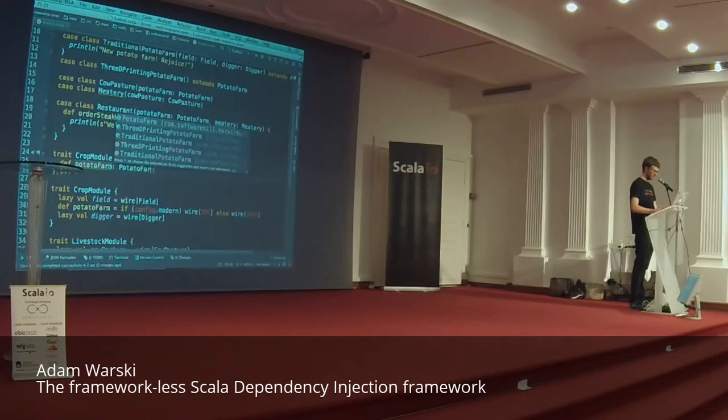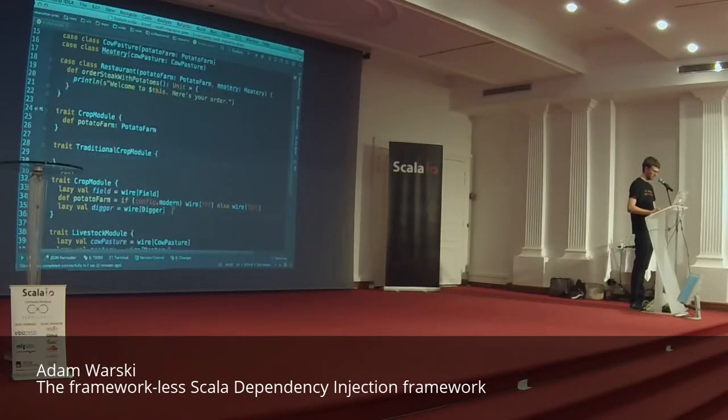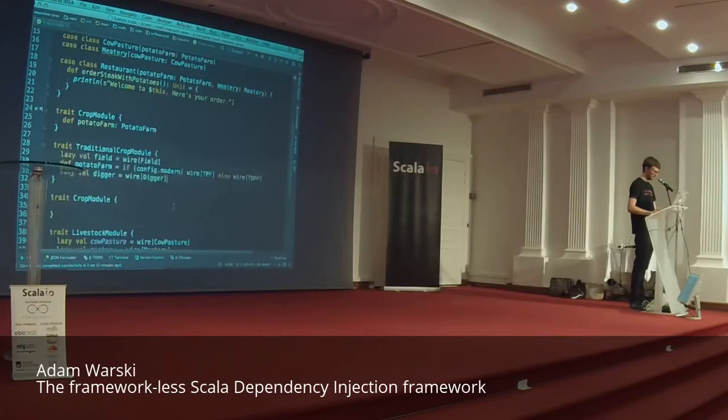And now we can say that we have a traditional crop module where we actually do the wiring as before. And here we will wire the traditional potato farm, and it extends the crop module.